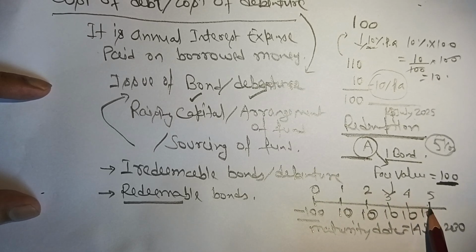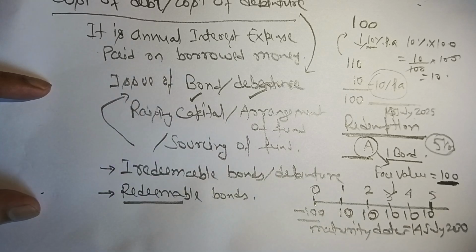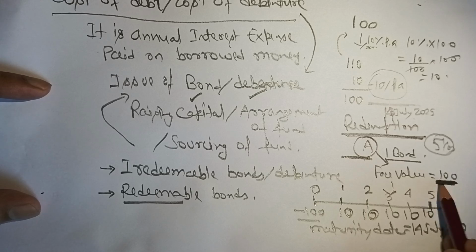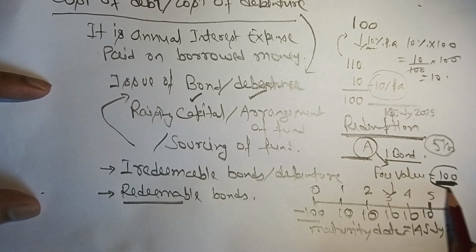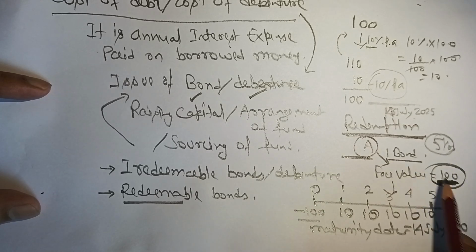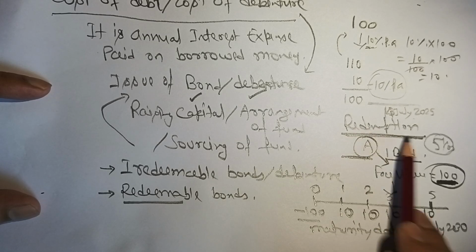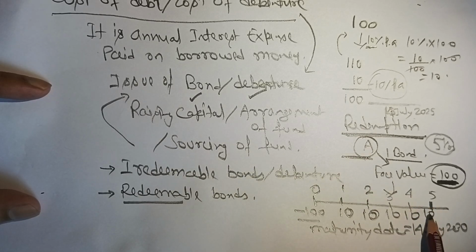But at the end of the fifth year, since the bond has matured, they will be getting their money back. And what will they be getting back? They will be getting their principal back. This getting the principal back is known as the process called redemption. So whenever a bond matures after a certain period of time, it will be known as a redeemable bond.